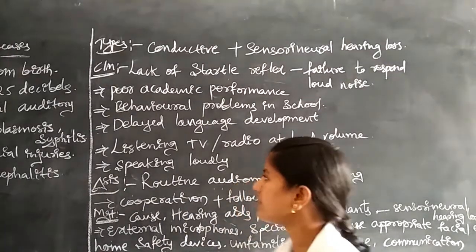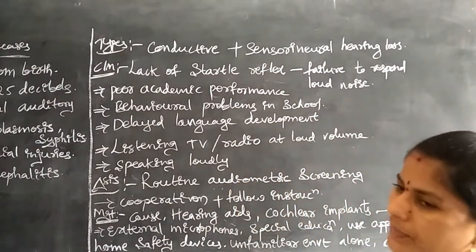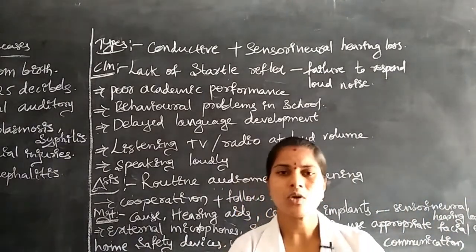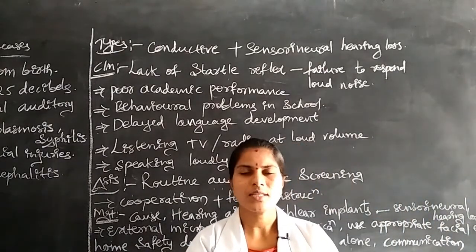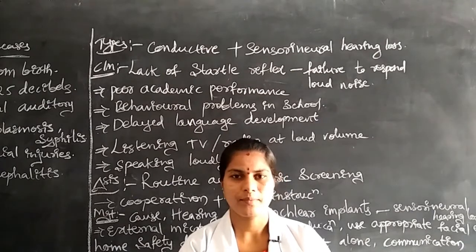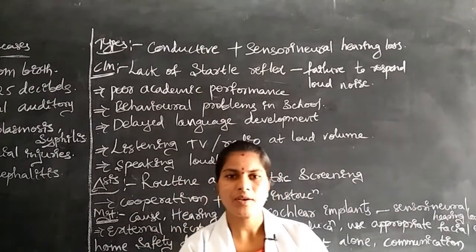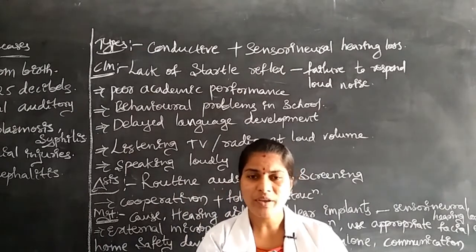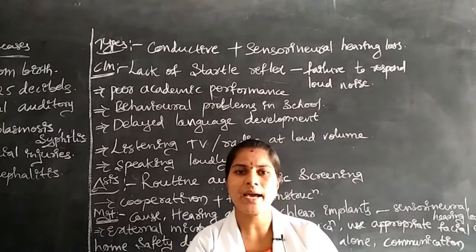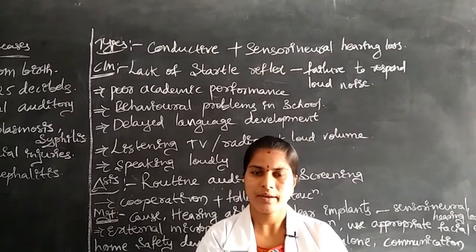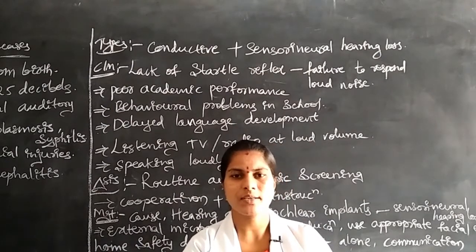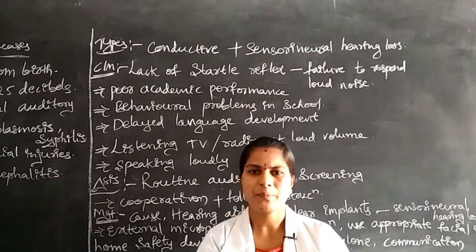Next is delayed language development. Why? Because they are not receiving any sound waves, so they do not speak well. For example, when we ask, what is your name, if they receive the sound waves they immediately give their name or answer, whatever it may be, Pinky, Puppy, Pandu, Lucky.